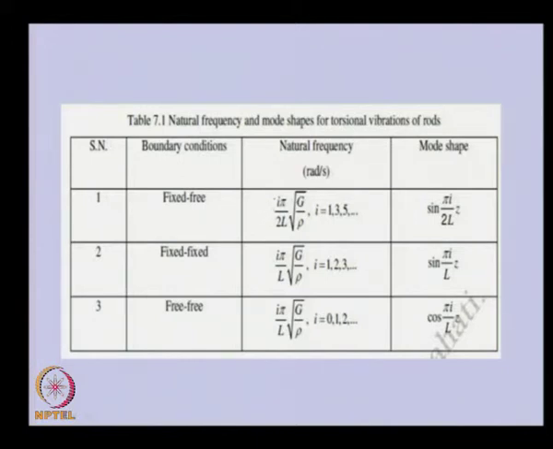Here the eigenfunction will have this function, a sine function, and for another case in which both ends of the shaft are fixed, the natural frequency will be given by this, and the mode shape will be like this. It is also a sine function, but there is some difference.